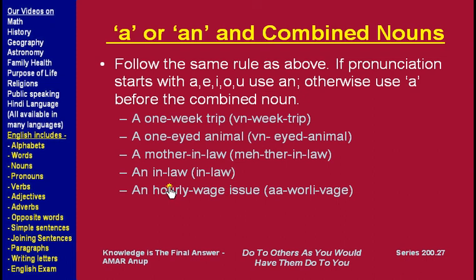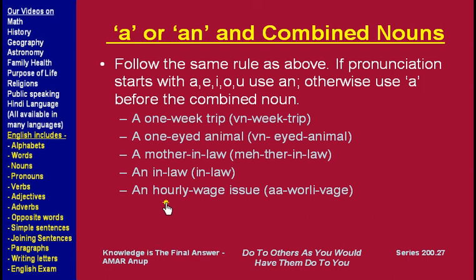Compare that to this one, in-law. In-law is a common term used for all in-laws like mother-in-law, father-in-law, brother-in-law, sister-in-law. They are commonly called in-laws. So the pronunciation starts with i, which is a vowel, so we say an in-law.